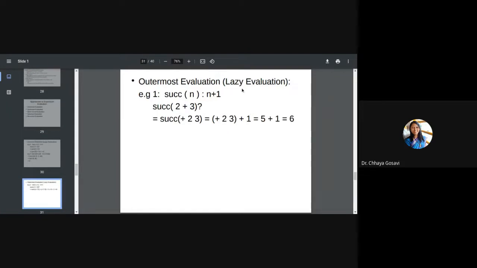Outermost evaluation is called lazy evaluation. It will evaluate this expression lastly, whenever it is compulsory to evaluate it. Till that point, it will just pass the expression as a value to a function. For example, here n is replaced by 2 plus 3. So in the body of the function, n is replaced by 2 plus 3, and so the result is 2 plus 3 plus 1. Then it will get evaluated to 5. It will pass this expression as it is instead of evaluating it before a call.